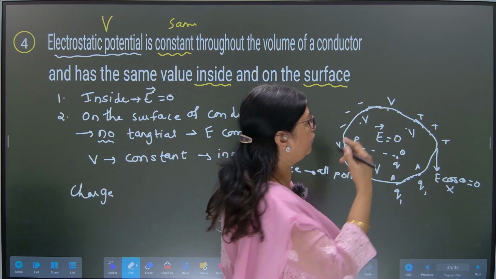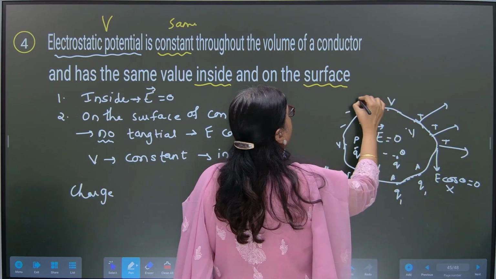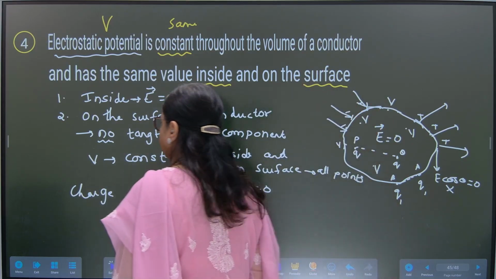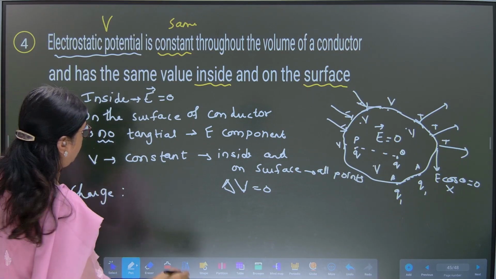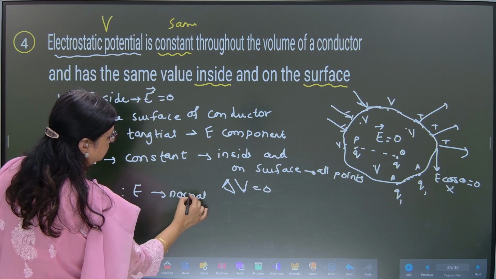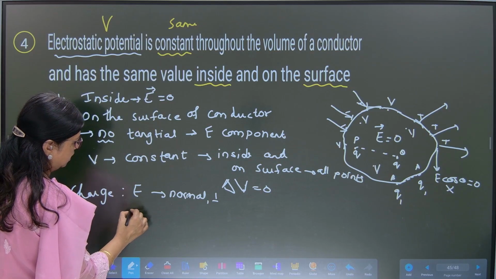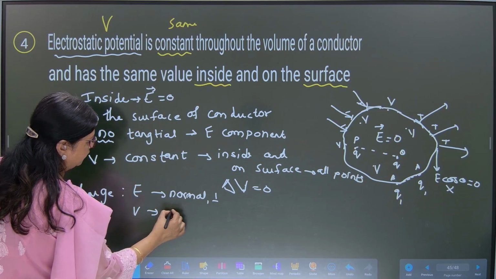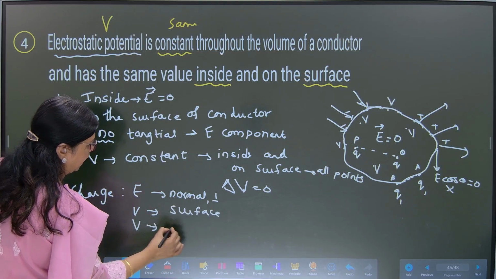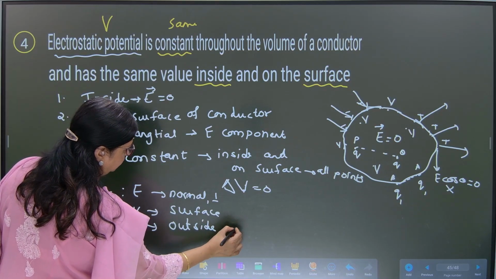Now if I charge the conductor, then the electric field will be normal to the surface of the conductor due to these charges. Normal means perpendicular. And potential V will be there on the surface, and also outside the surface of the conductor.